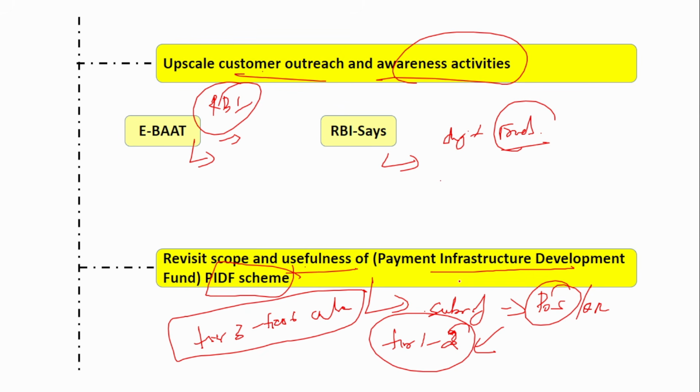So this has a time period. That is, this scheme will be applicable only till 2025 or 2026. So now they're thinking that this has to be revised. That is, more beneficiaries have to be brought in, or more centers have to be covered, or the timeline extended. Since many people are now adopting it, maybe it has to be extended by one more year or two more years, or this is being revisited.